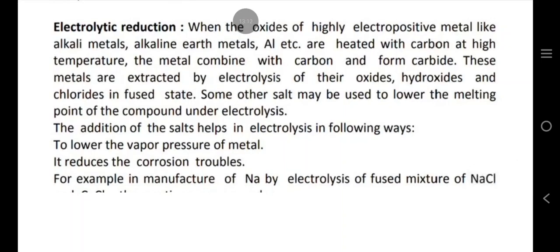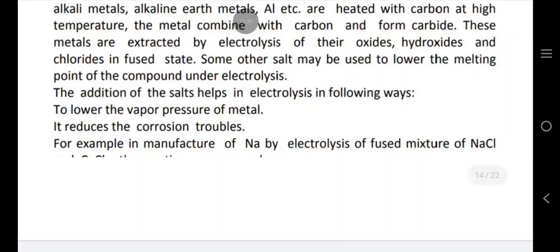Electrolytic reduction. When the oxides of highly electropositive metals like alkali metals, alkaline earth metals, Al, etc. are heated with carbon at high temperature, the metals combine with carbon and form carbide. These metals are extracted by electrolysis of their oxides, hydroxides, and chlorides in fused state.